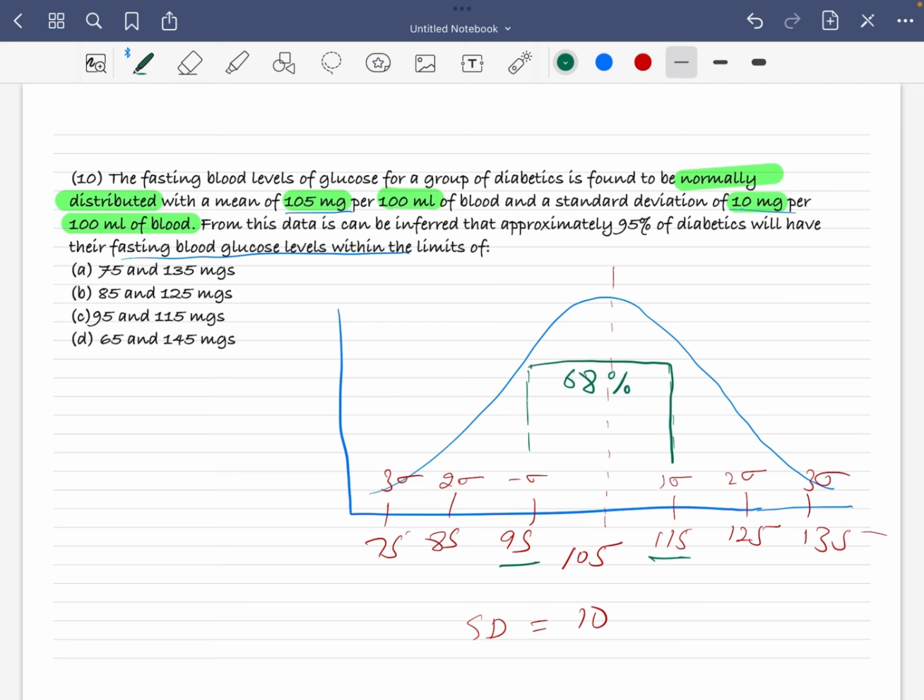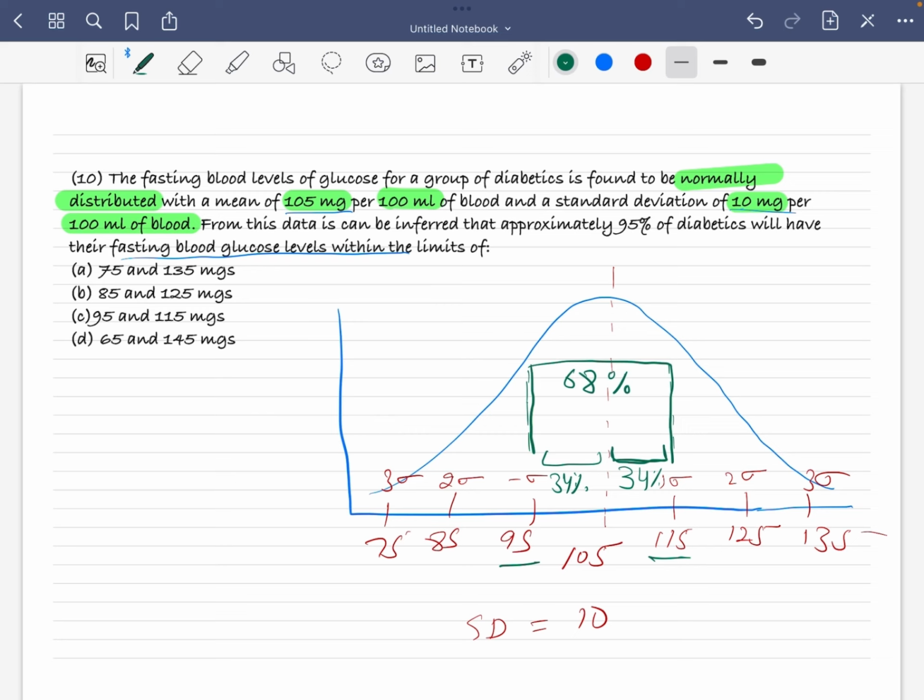The people from 105 to 115 are going to be 34% of the people.